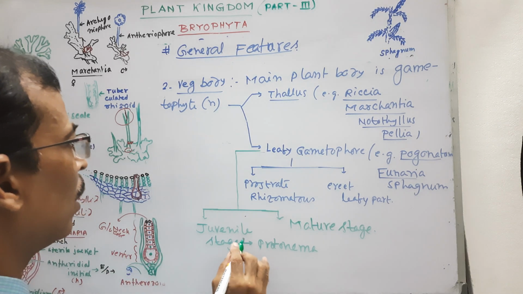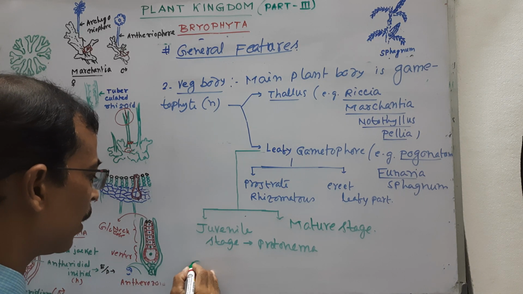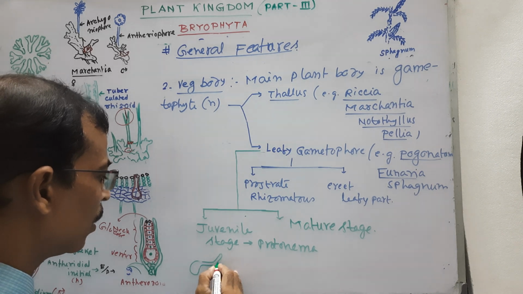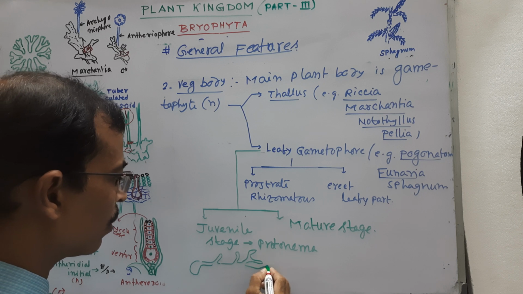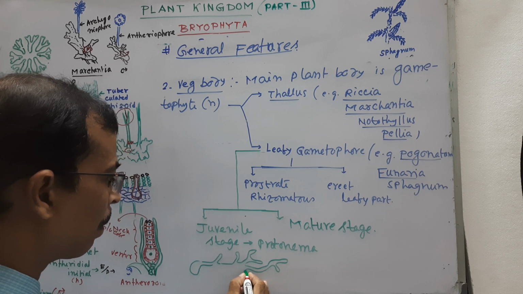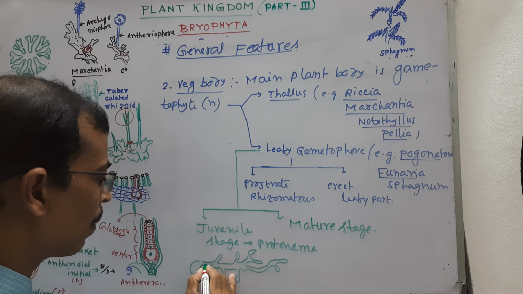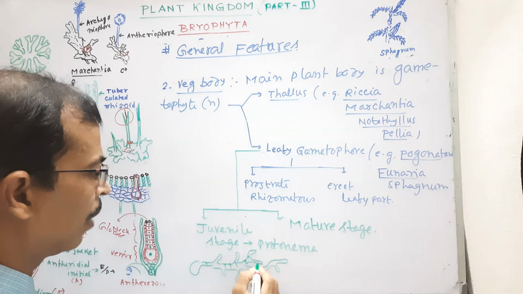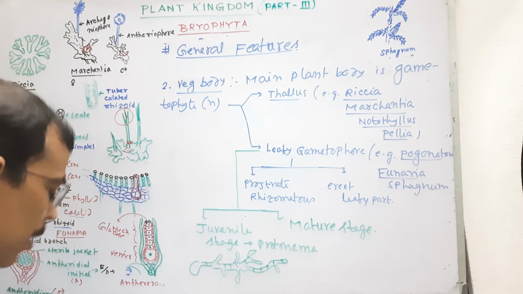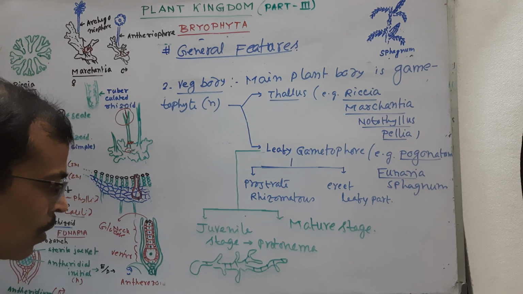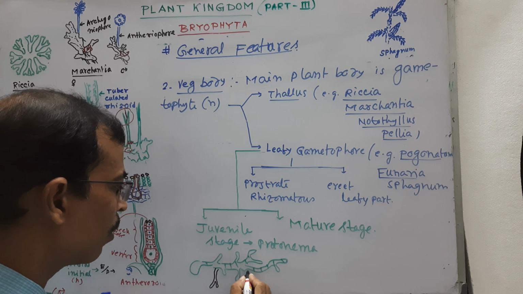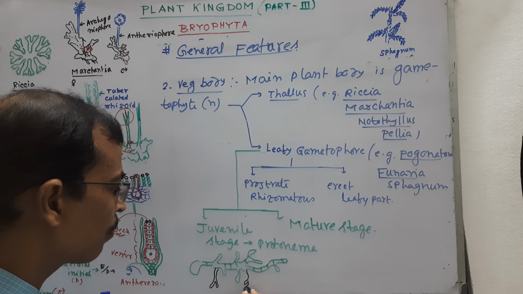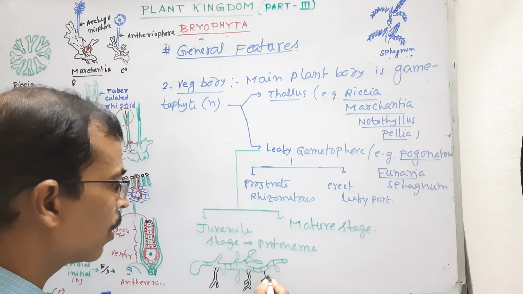Juvenile stage, protonema. Protonema is filamentous, branched and chlorophyllous, chlorophyll bearing filamentous part. This bears some colorless branched tubular multicellular parts from the ventral surface.